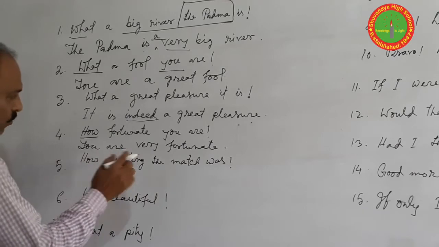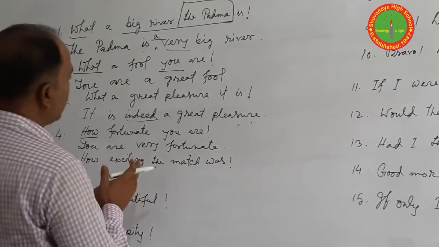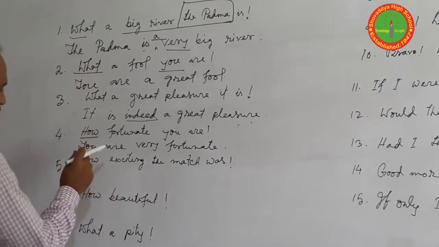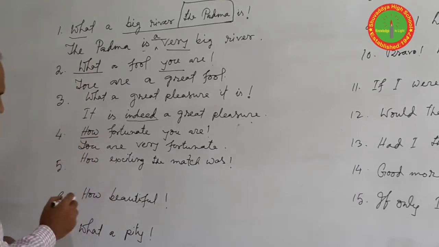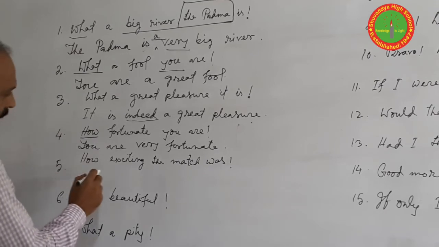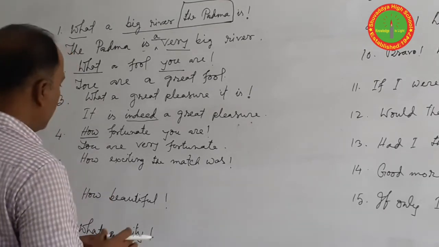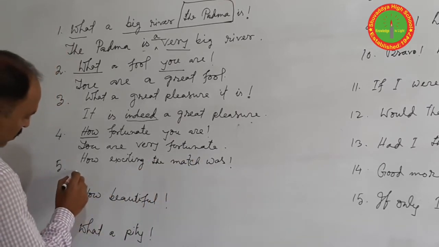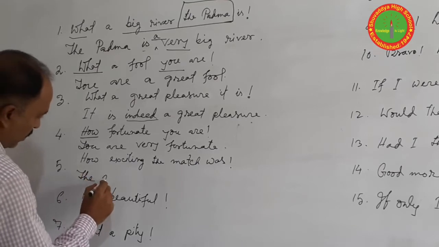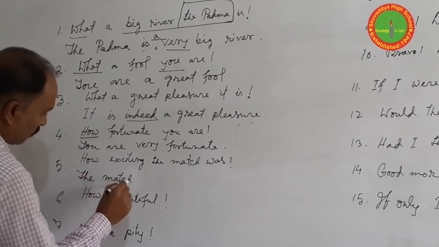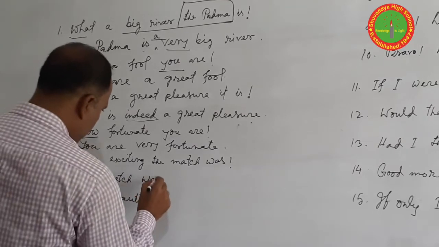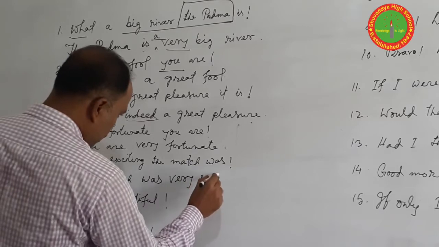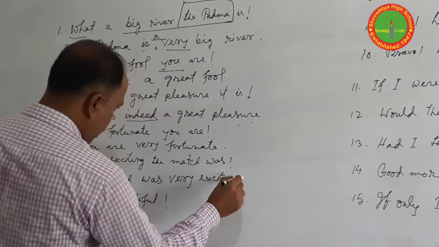In this sentence, you don't find any indefinite article after the verb, so we don't use what instead of how. And question number 5: How exciting the match was. First we write the subject: The match was very exciting.